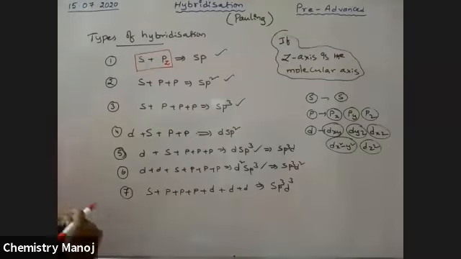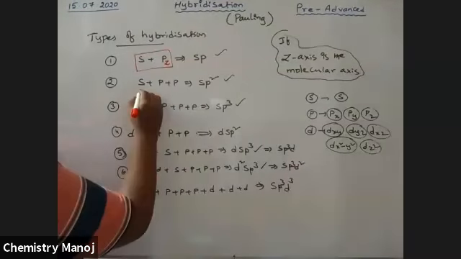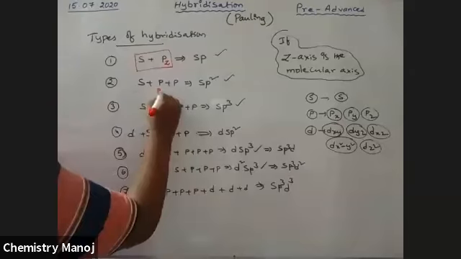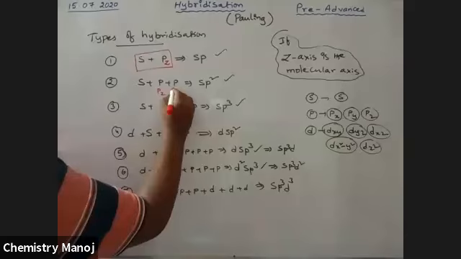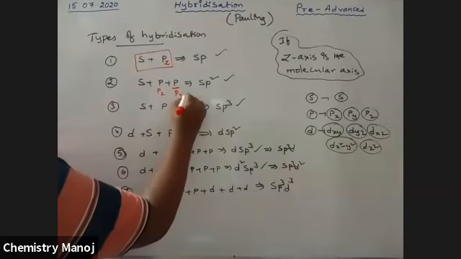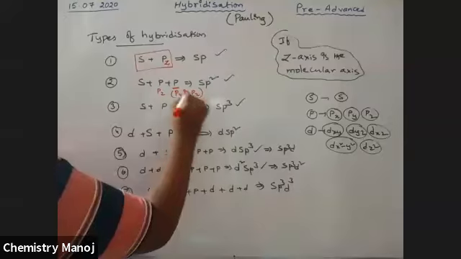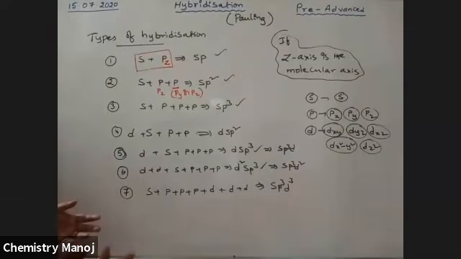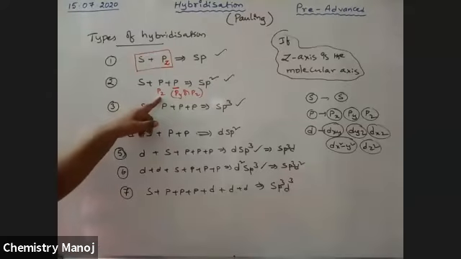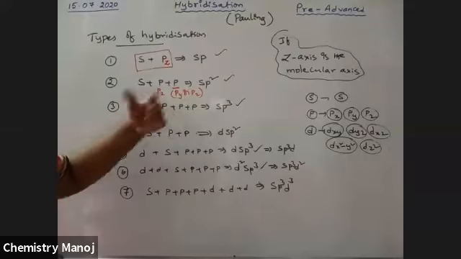Next, in the sp2 case, S orbital, Pz orbital, and the second P is either Py or Px. One should be Pz, another one is either Py or Px.